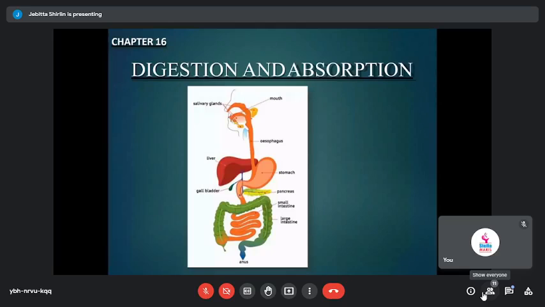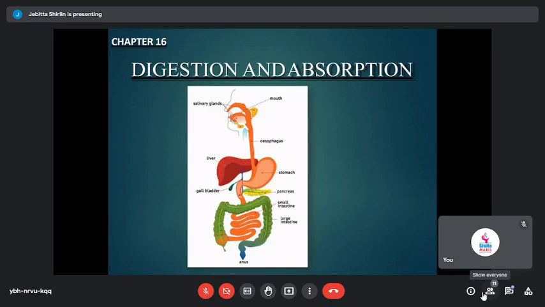When you look at the second mode of nutrition, that is the heterotrophic mode of nutrition, all living organisms other than plants cannot prepare their own food. Other than autotrophs, the plants, other organisms depend upon other living organisms for their food. Such organisms which cannot produce their food and are dependent on other organisms for their food are called heterotrophs.